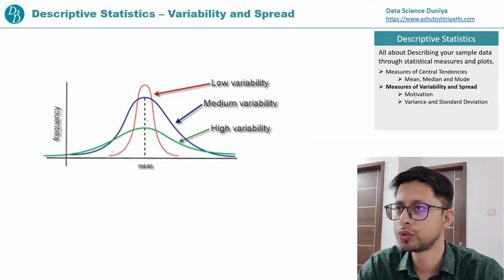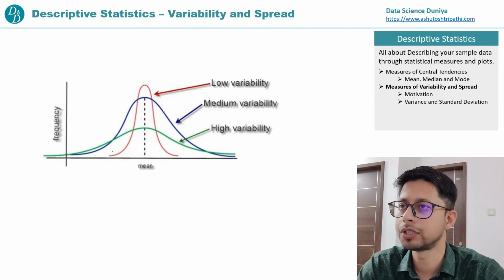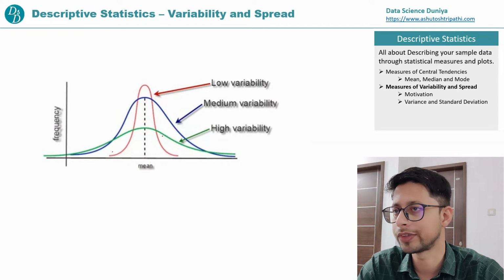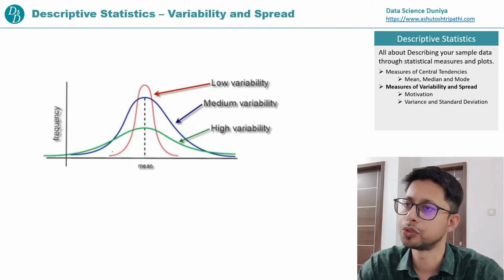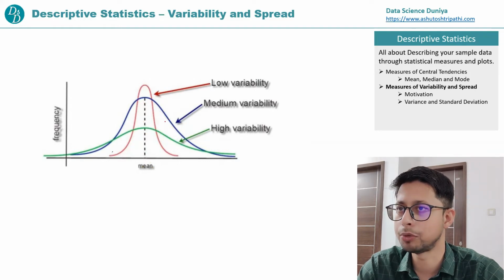The red one has a peak, a spike, but if you focus on the mean point, its stretch on both sides is less. The blue one is in between the red and green curves. So the red one has low variability, the green one has high variability, and the blue one has medium, in between these two.